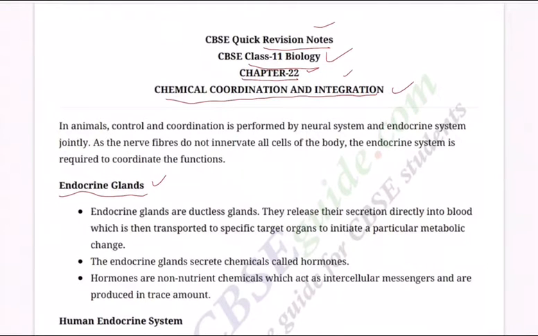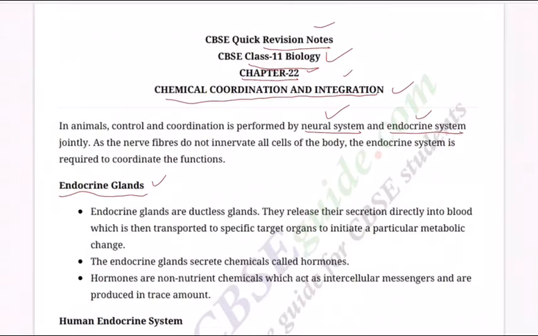In animals, control and coordination is performed by the neural system. In the previous chapter we talked a lot about how neurons control and coordinate various activities. Along with the neural system, control and coordination in any animal body, including us, is done by two systems: the neural system and the endocrine system.